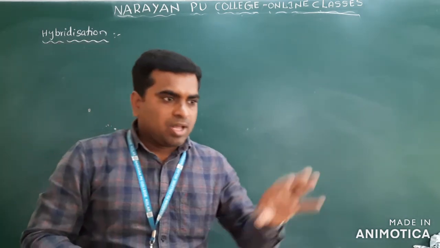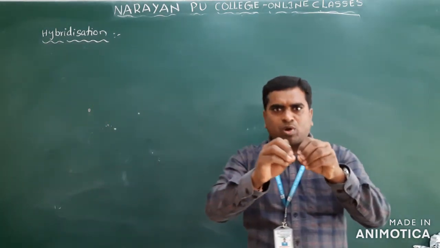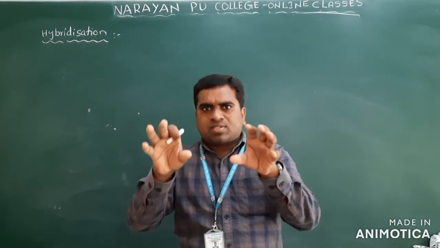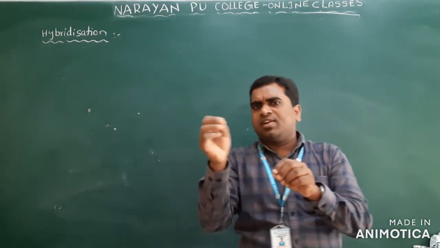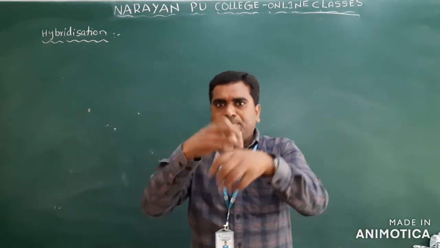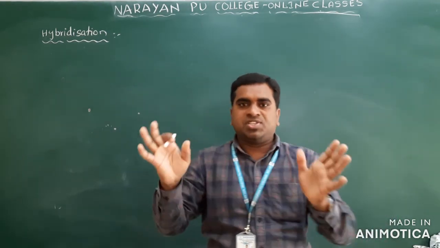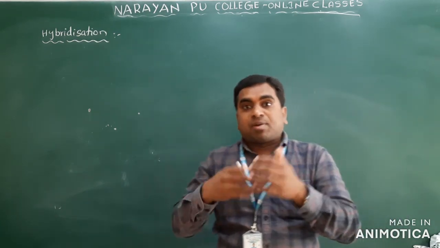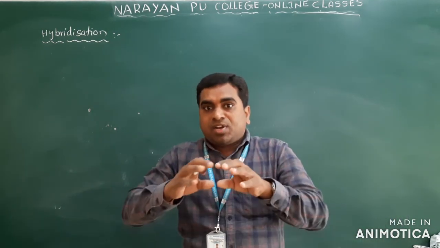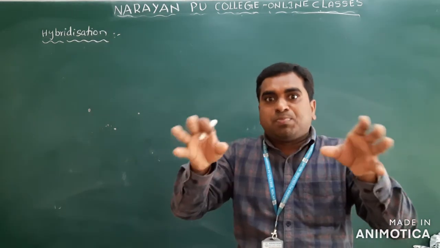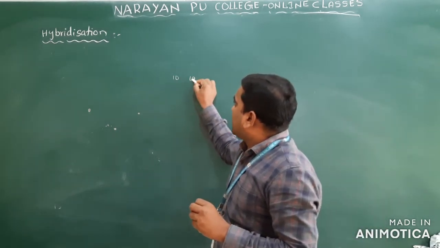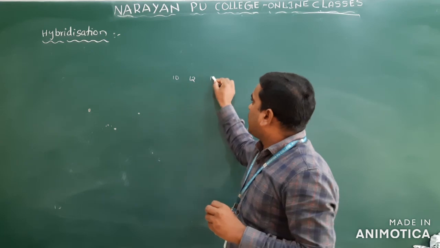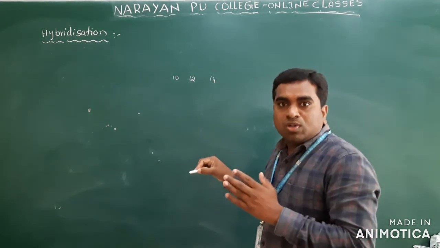That concept we call hybridization. I take some orbitals, and all the orbitals do not have the same energy, there is a slight difference, and I mix them in a mixer. After mixing, redistribution of energy takes place between them. Suppose one has 10 kilojoules, another 12 kilojoules, another 14 kilojoules.